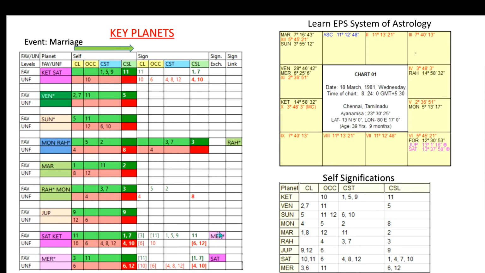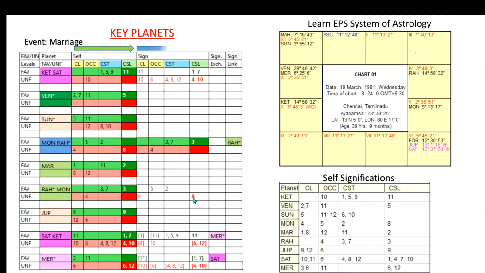But Saturn has sign exchange with Mercury, which is equal to a sign link. Those houses will be shown within brackets. It means the houses within brackets are the houses signified by the sign exchange planet. So in the sign column, the sign exchange planet and the sign link planet, or the planet without sign link, that second planet's significations are shown here.